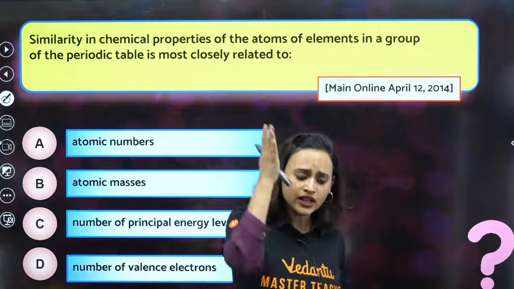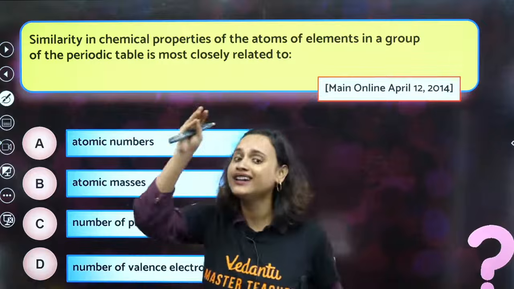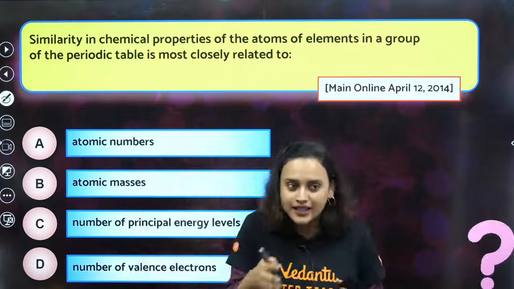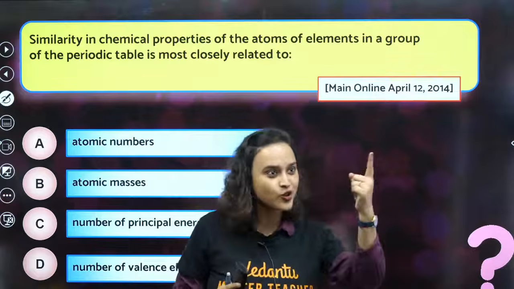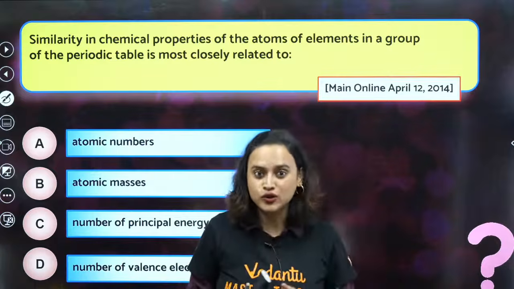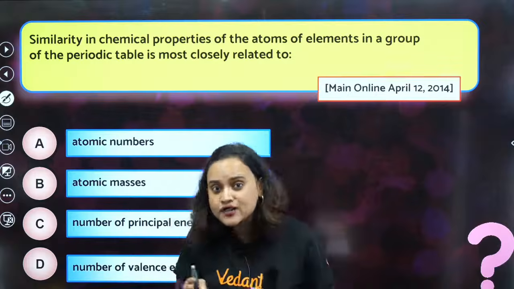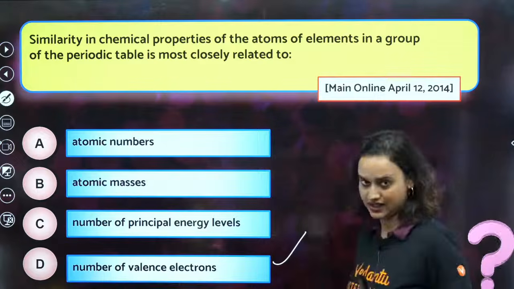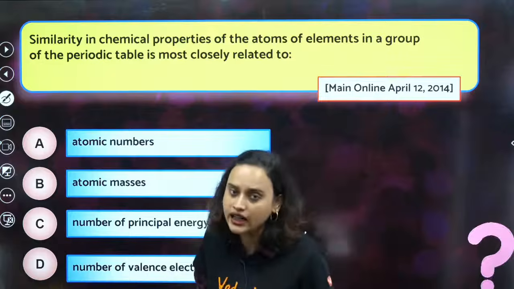However, even if it is atomic number, consequently it depends on the number of valence electrons. You can see ns1 group 1, ns2 group 2, right? And that is why I would say that option D is the correct answer. Number of valence electrons is the correct answer.